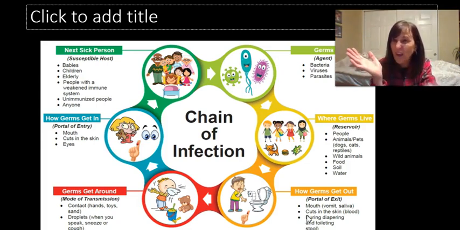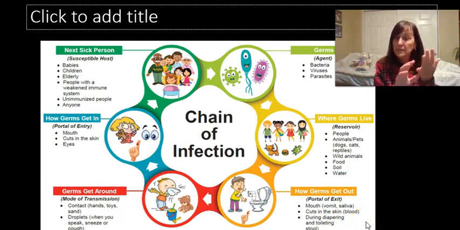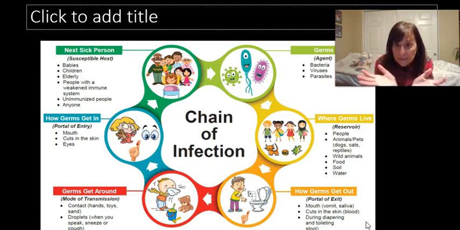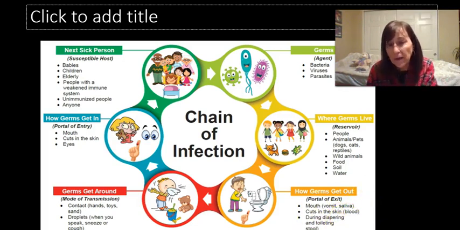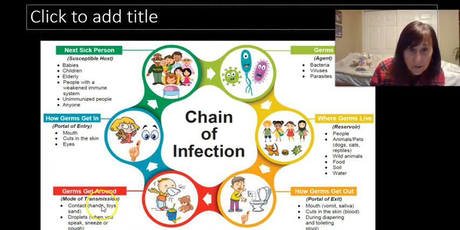So if you have cuts or you have a draining pussy wound, that's draining yellow discharge, it could go to someone else. Could be in your blood, such as a lot of diseases: hepatitis B, HIV, hepatitis C. They're all through the blood, and you can't see it. Could be through your feces and urine. Here I just like this picture, but during diapering and toileting. Well, with adults we call it briefs, but it's the feces and urine.